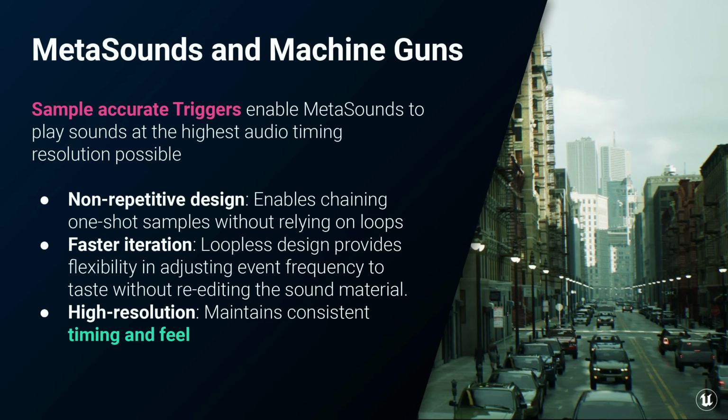As we can see, sample accurate triggers allow MetaSounds to play sounds at the highest audio retiming resolution possible. We're able to take advantage of non-repetitive design patterns, which, in this case, allows chaining one-shot samples without relying on loops. That leads to faster iteration. The loopless design provides flexibility in adjusting event frequency to taste without re-editing the sound material. We don't have to go back to the DAW or linear editor to re-edit the loop. And then the high resolution maintains consistent timing and feel, so we never drop that. We never feel the gunshots drift. They're always on time.